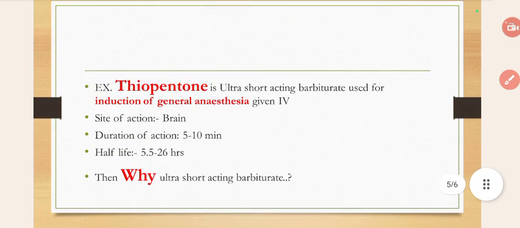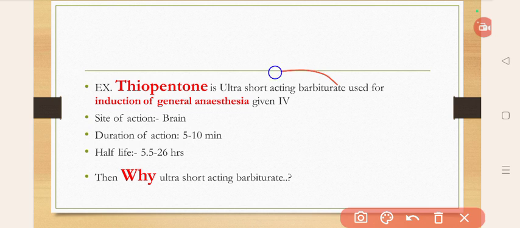The example we have taken is thiopentone. What is thiopentone? It's an ultra short acting barbiturate used for the induction of general anesthesia. It is given intravenously. The site of action is the brain.